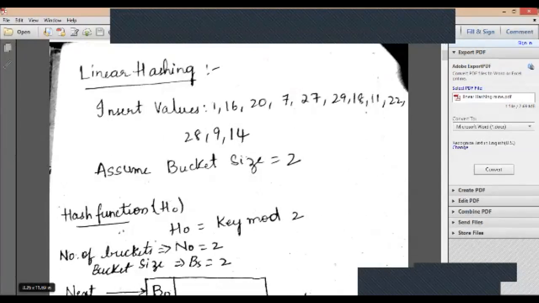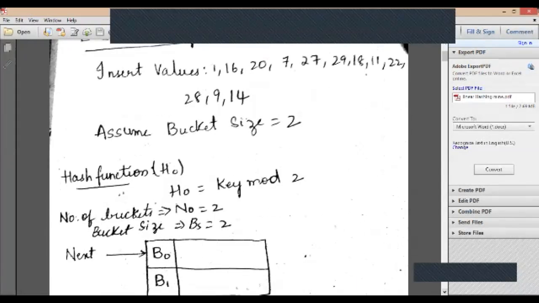In linear hashing we'll have buckets, basically two buckets at the starting. I don't remember if I've done linear hashing last time.